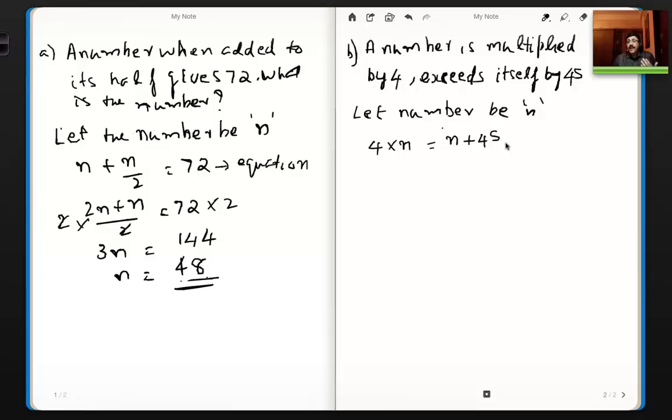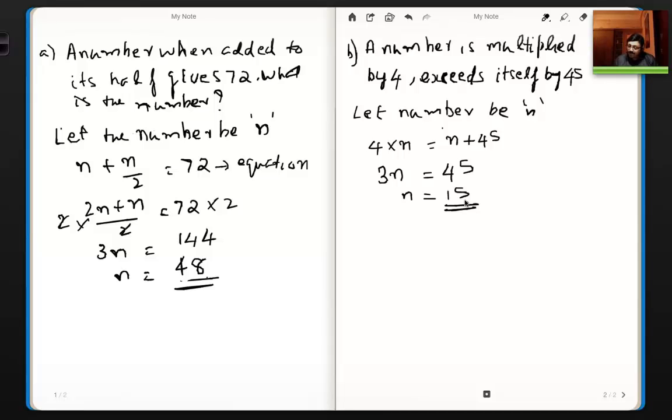Exceeding, increased by, exceeds by, all these mean added by. So this is the equation. Now I can do transposition and bring the n on this side, so it becomes 3n equal to 45, and that means n is equal to 15. Very simple and straightforward question, right?